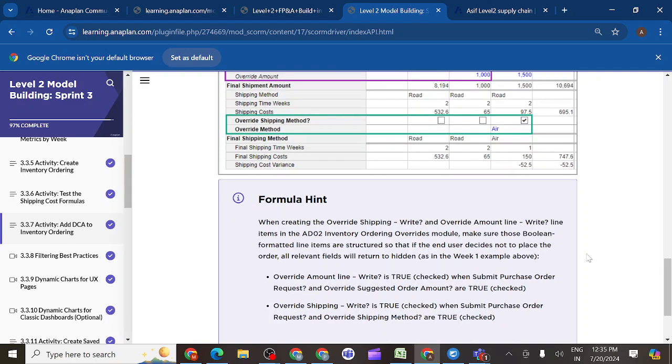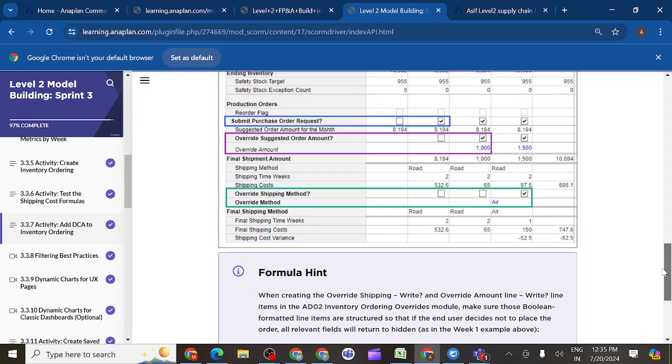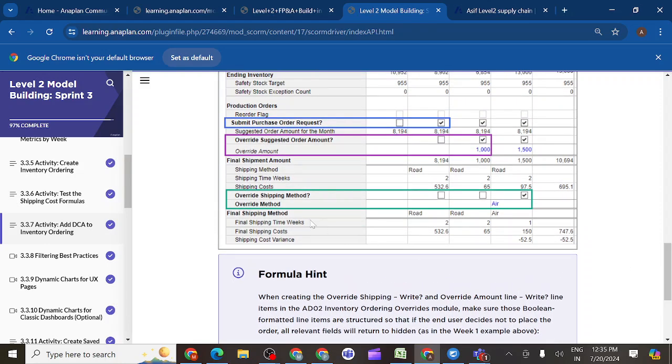In the formula hint you can see, when creating the override shipping right, they want to give the formula.